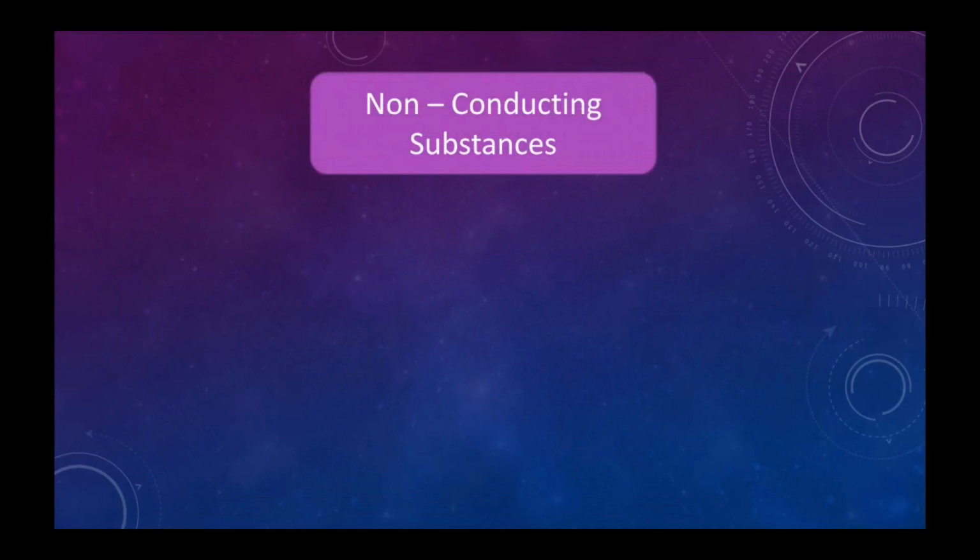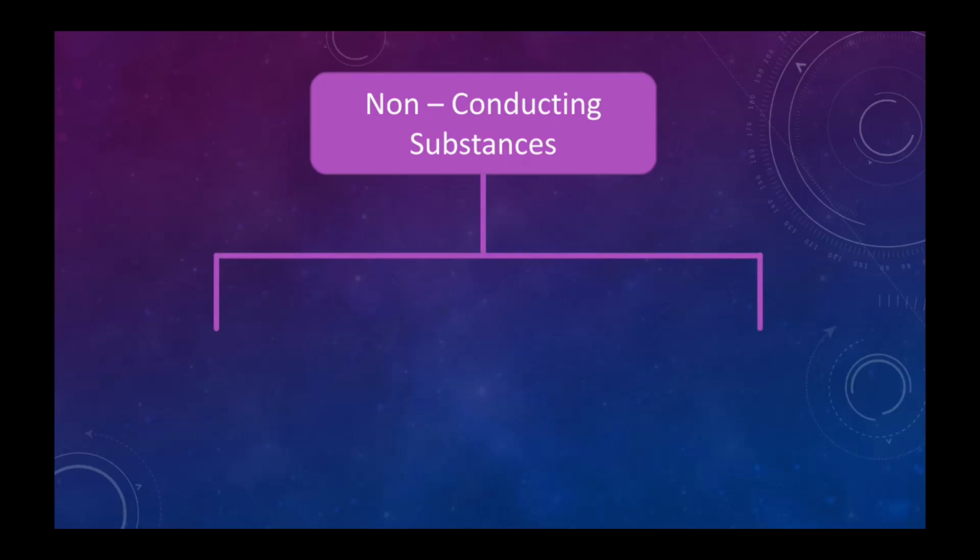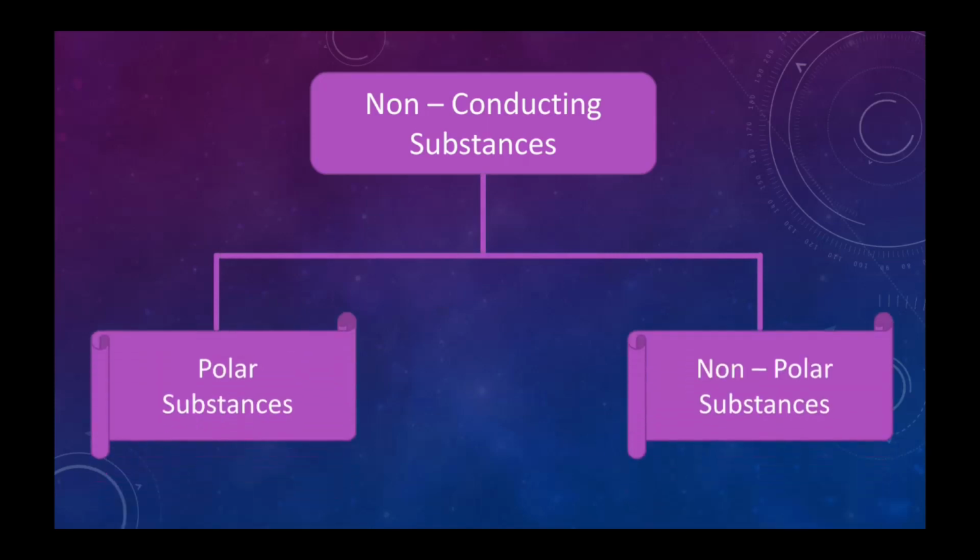The non-conducting substances, as you know from the word itself, you can guess, are bad conductors. They can be classified into polar substances and non-polar substances, about which we will read in more detail. Polar substances are those substances which have some net dipole moment. Dipole moment you have already studied in the electric dipole chapter, that is, equal and opposite charges separated by some distance constitute a dipole moment.